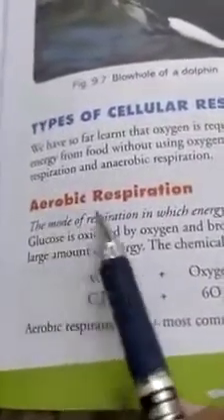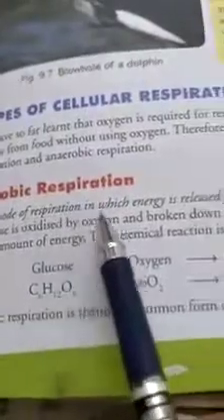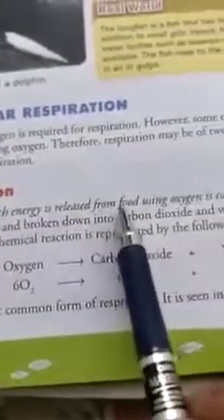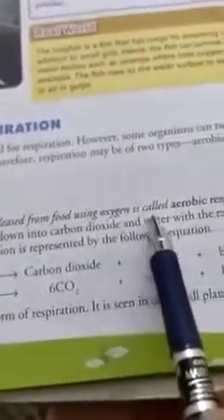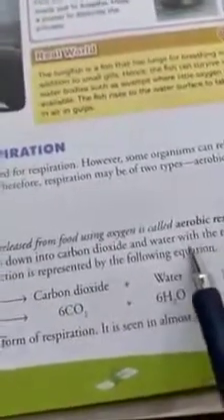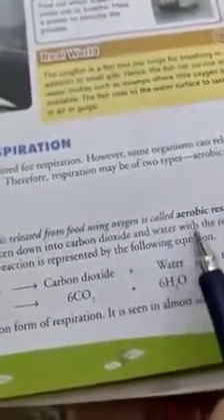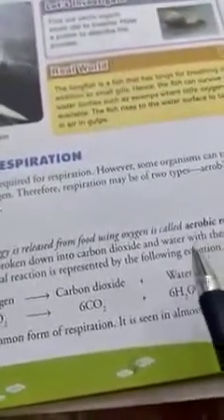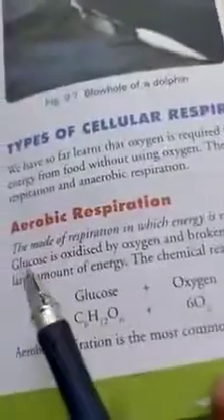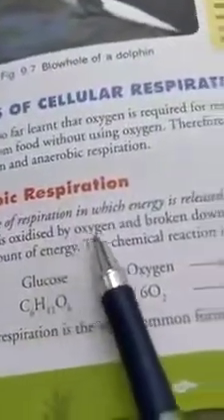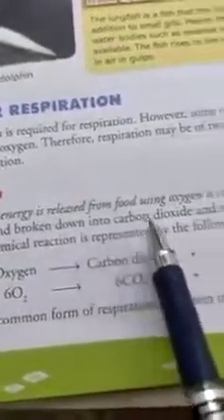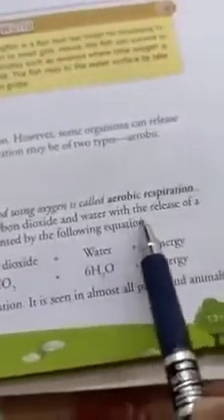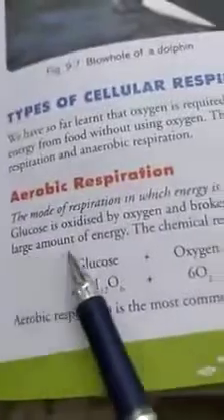First, dear students, aerobic respiration. The mode of respiration in which energy is released from food using oxygen is called aerobic respiration. The process of oxidation of food with the help of oxygen present in the air to release energy is called aerobic respiration. Glucose is oxidized by oxygen and broken down into carbon dioxide and water with the release of a large amount of energy.